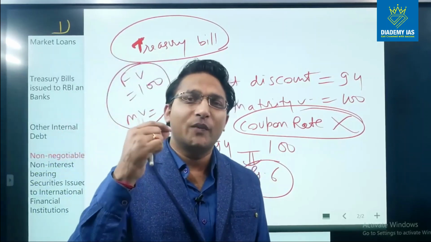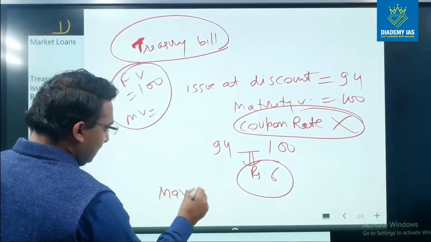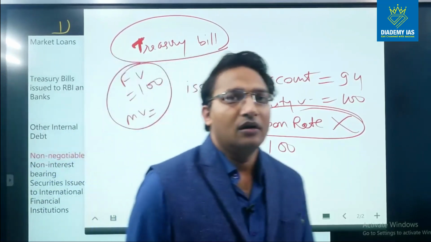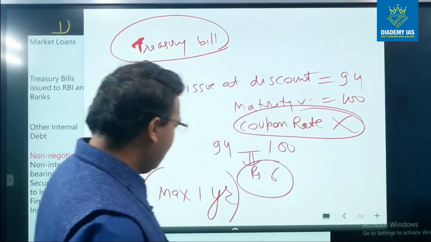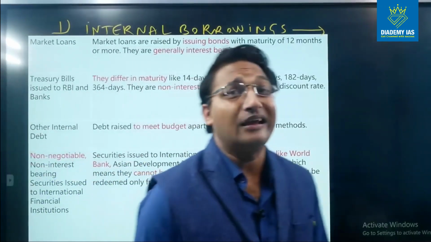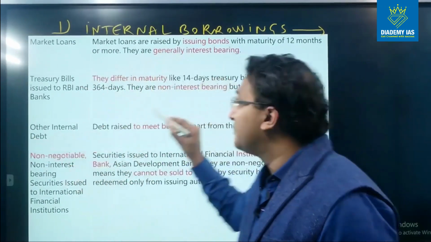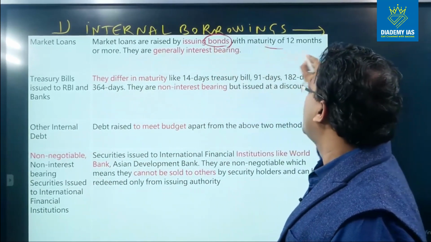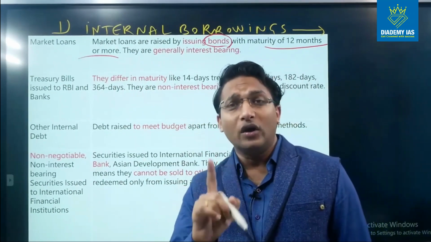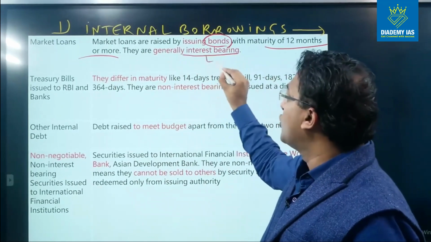And also one more important aspect, the duration of the treasury bill is maximum 1 year, right? So it cannot be more than 1 year. Now we will understand each and every concept. First is the market loans. Market loans means the loans which are raised by the government by issue of bonds with a maturity of 12 months or more. So this is not a treasury bill, because here the maturity is more than 1 year, right? They are generally interest bearing. That means they have the coupon rate.